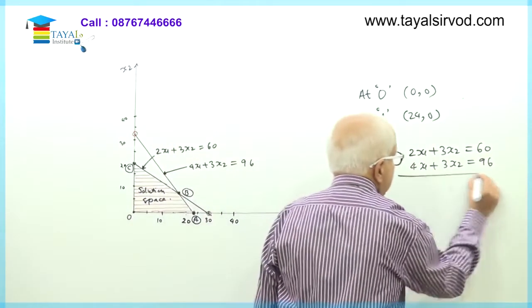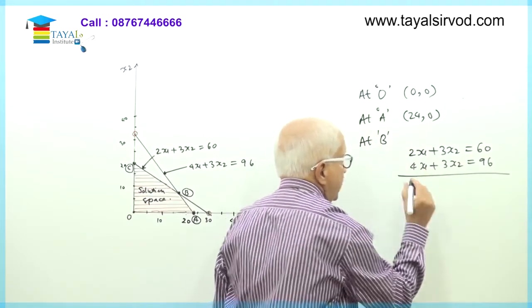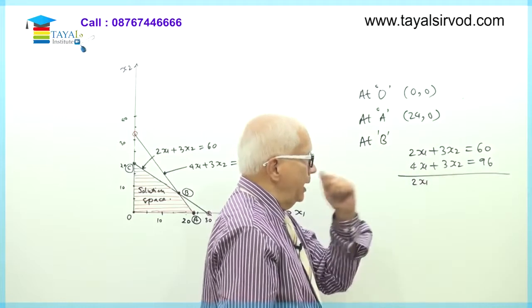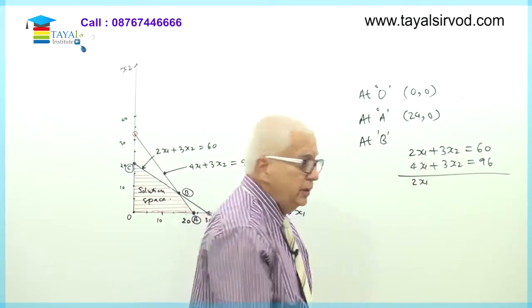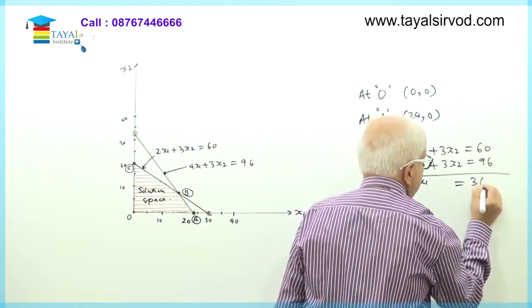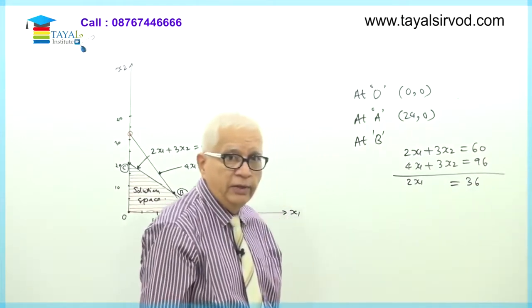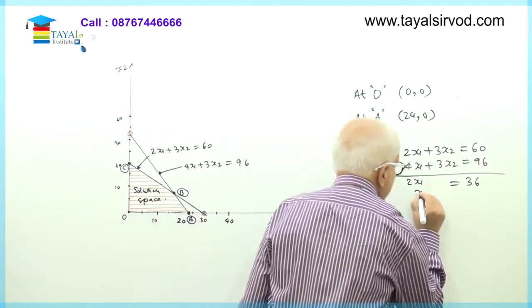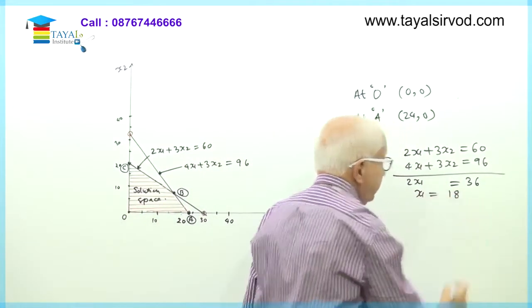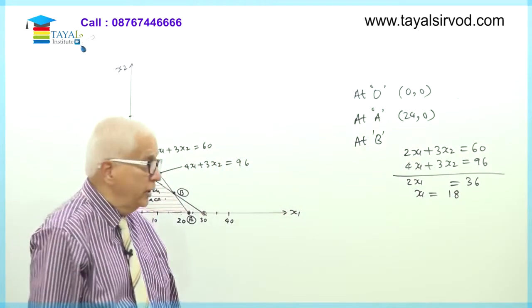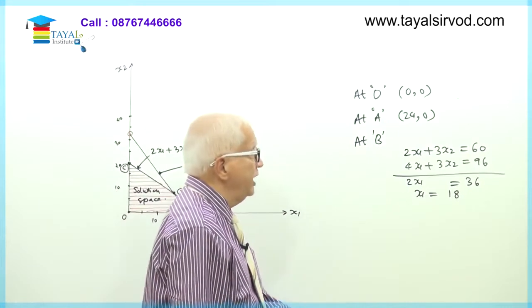So I'll do that. See, 4x1 minus 2x1 will be 2x1. 3x2 minus 3x2 will become 0. And what is the right hand side? 96 minus 60, that is 36. So I get 2x1 is equal to 36, or x1 is equal to 36 upon 2, that is 18. Good. Now once I get the value of one variable, it is easy.